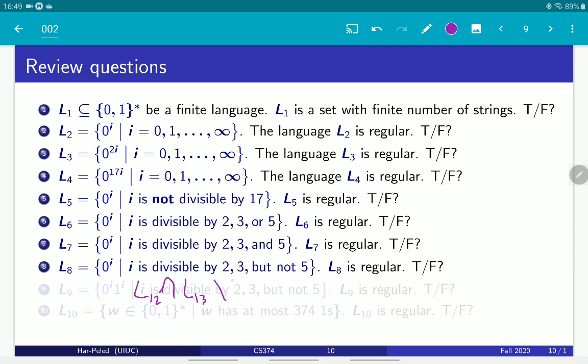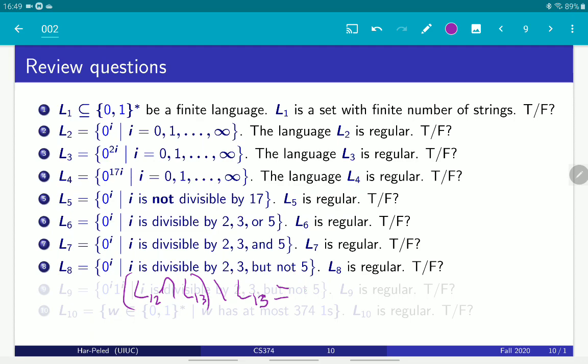And now we want to subtract the language of all strings divisible by 5, right? The intersection of the first two languages we know is regular, and now I'm subtracting one regular language from another. So all I need to remember is that subtracting sets is equivalent to intersection with the complement.